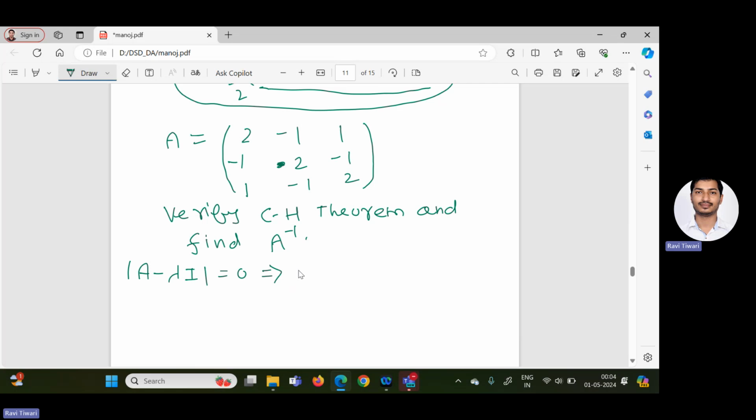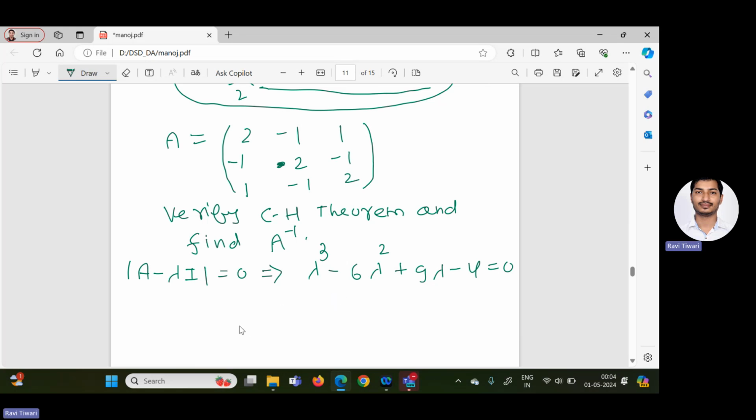When you calculate this determinant of A minus lambda I equal to 0, we get the equation lambda cube minus 6 lambda square plus 9 lambda minus 4 equal to 0. I am writing it directly and you can verify. So this is the characteristic equation of the given matrix A.